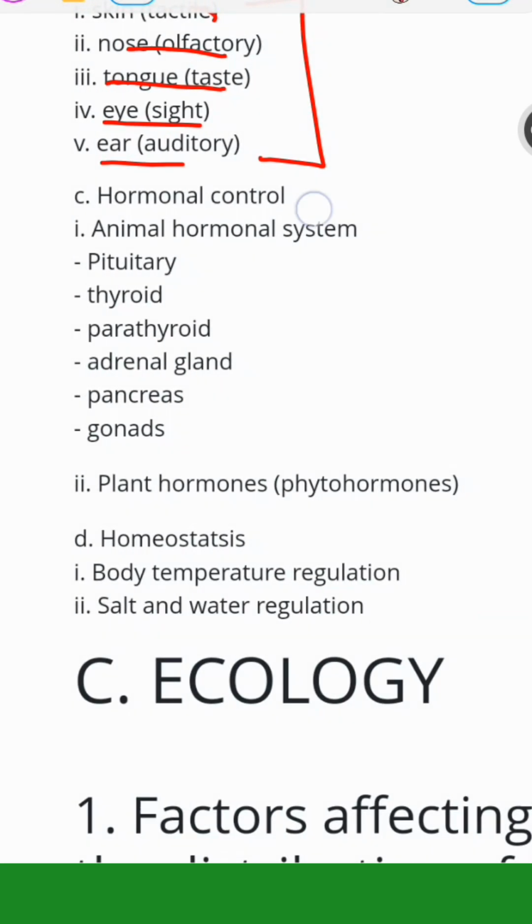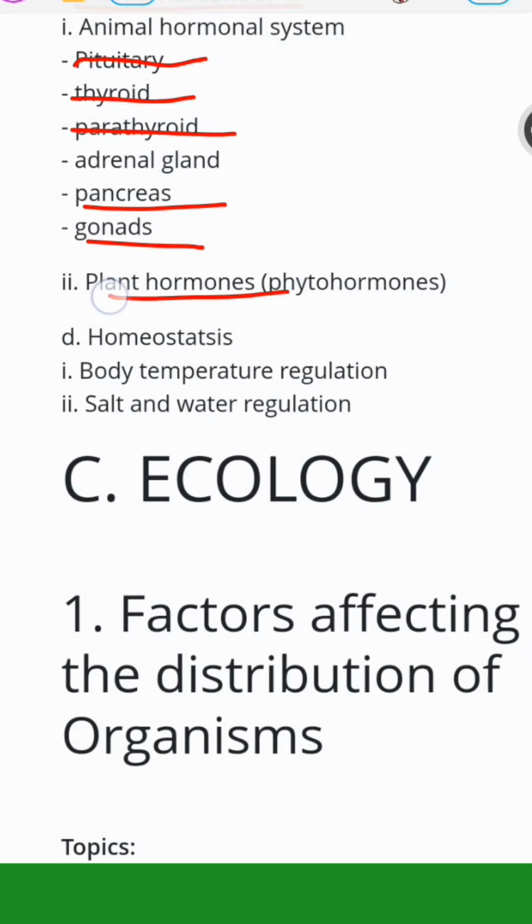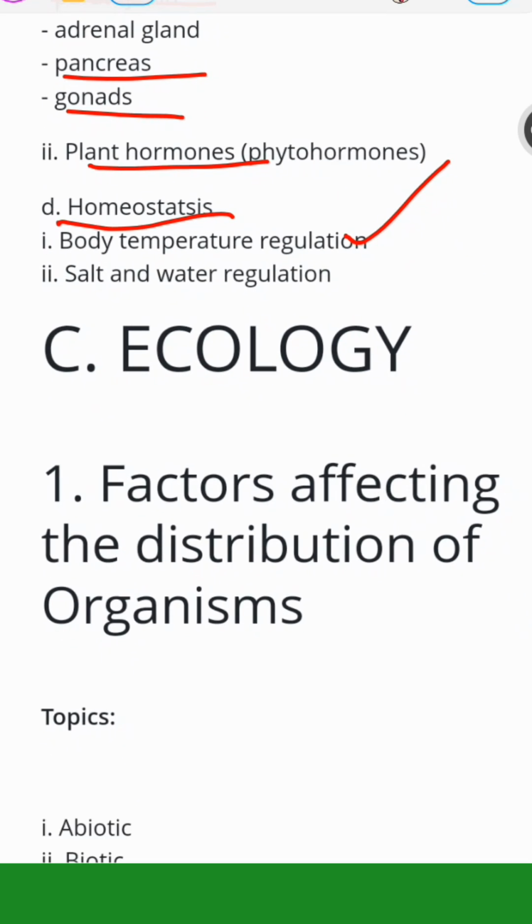The next one is hormonal control or osmoregulation, talking about the animal hormonal system: the pituitary gland, thyroid gland, parathyroid gland, pancreas, gonads, and so on. You also need to know about plant hormones. Then homeostasis, talking about body temperature regulation, diffusion, active transport, and so on.